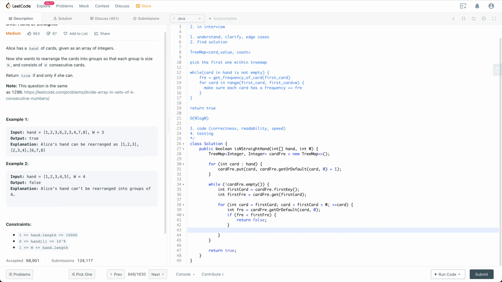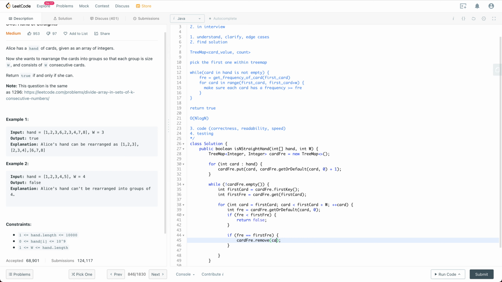Otherwise, it could be equal or it could be larger. If it is equal to the first frequency, then we are just going to remove the corresponding key from the map.